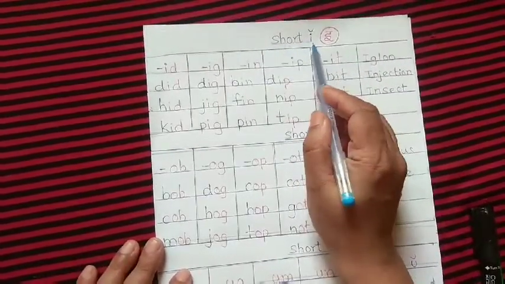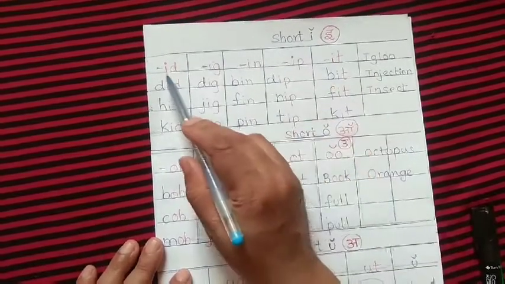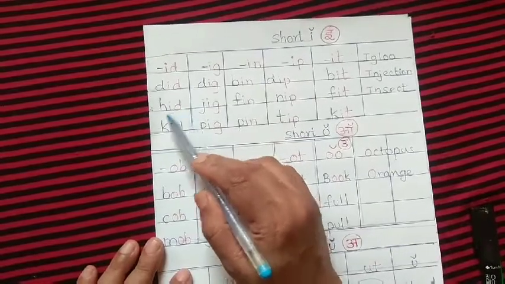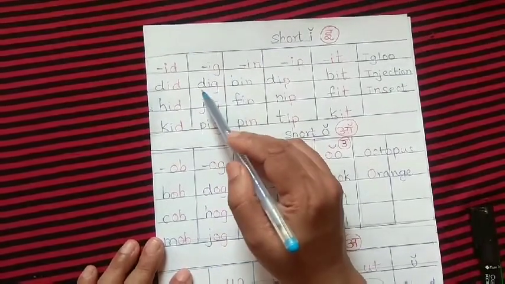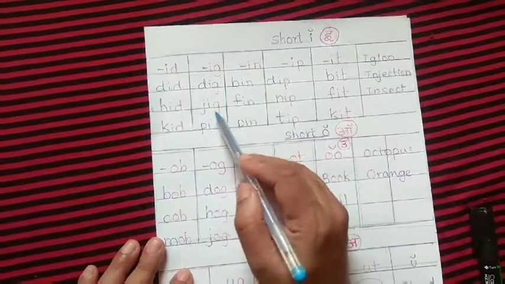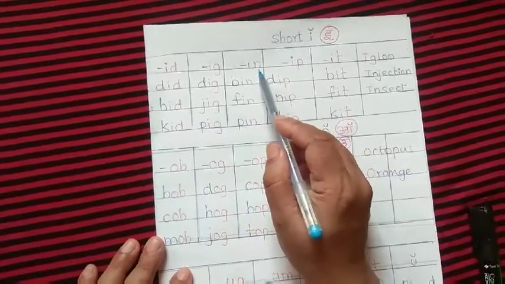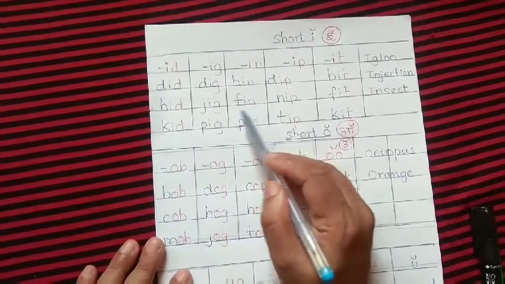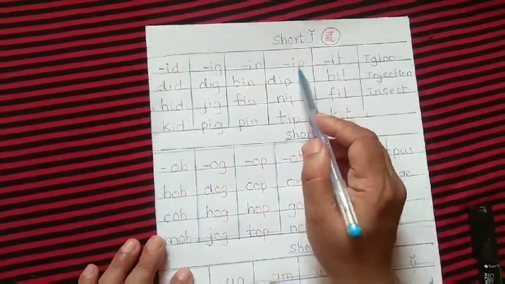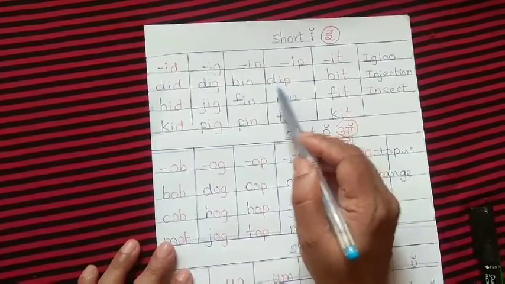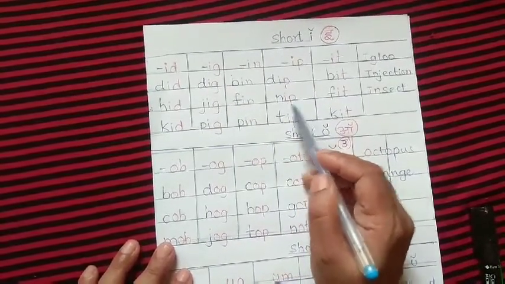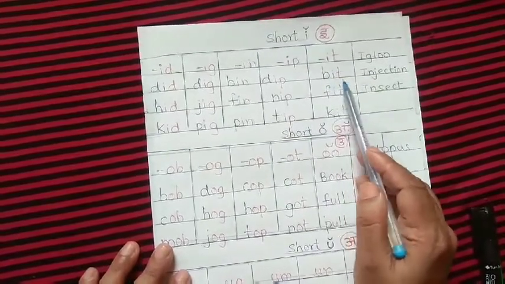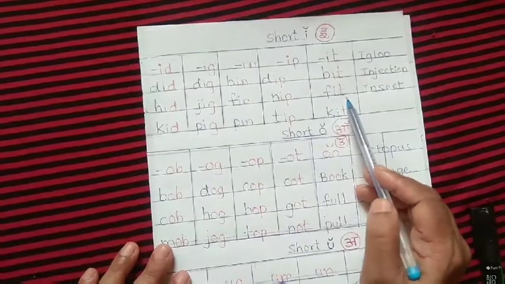Now we have short I, which says i. I, t, it; d, id, did; h, id, hid. I, g, ig; d, ig, dig; j, ig, jig. I, n, in; b, in, bin; f, in, fin. I, p, ip; d, ip, dip; n, ip, nip. I, t, it; b, it, bit; f, it, fit.